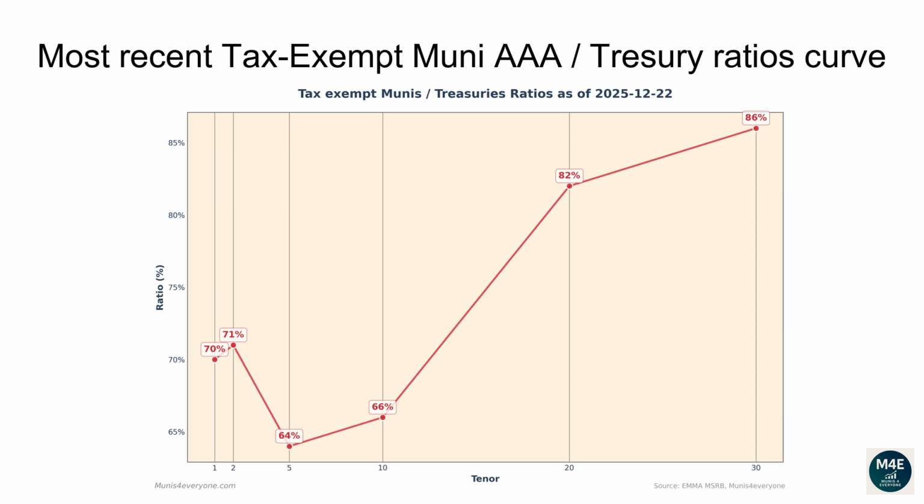The current one-year ratio is 70%. The 2 years ratio is 71%. The 5 years ratio is 64%. The 10 years ratio is 66%. The 20 years ratio is 82%. The 30 years ratio is 86%.